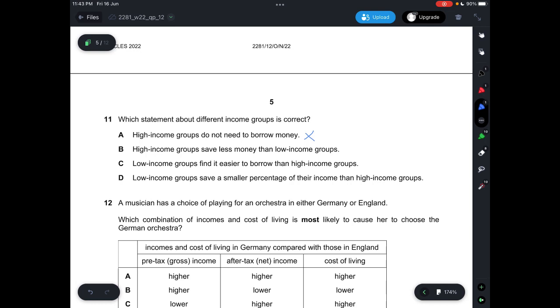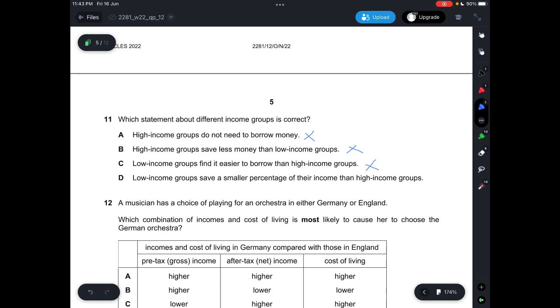B, it says high income groups save less money than low income groups, which is not really correct, because most higher income groups would actually save more money than low income groups, just by the income alone. So B is not really correct. And C says low income groups find it easier to borrow than high income groups, which is incorrect, because first of all, banks would be more comfortable lending money to people with higher incomes because they know that they'll be able to return on time.